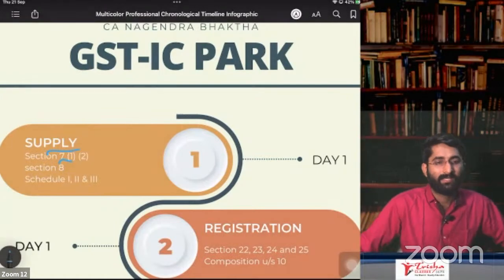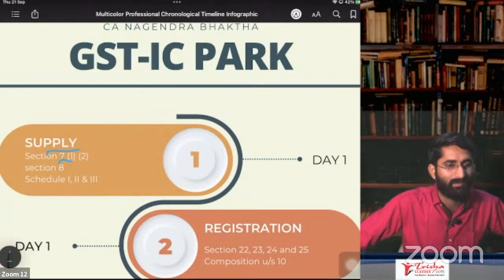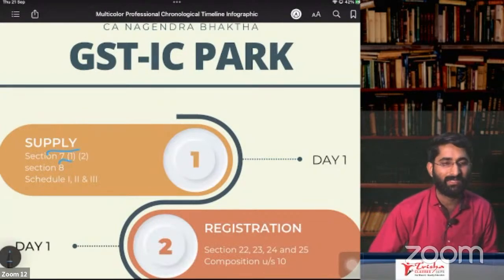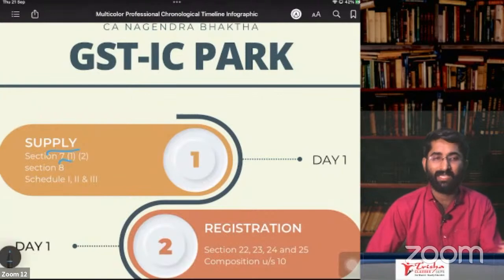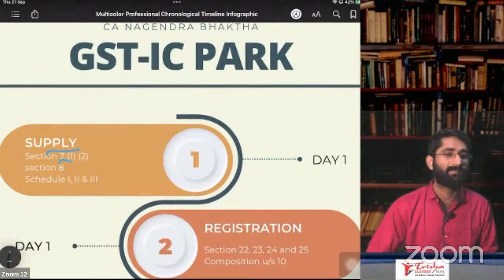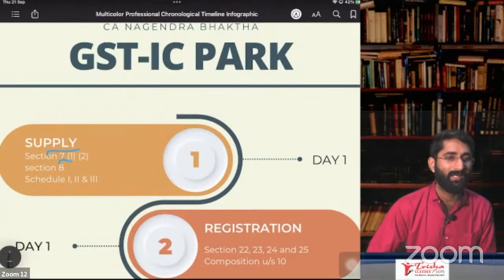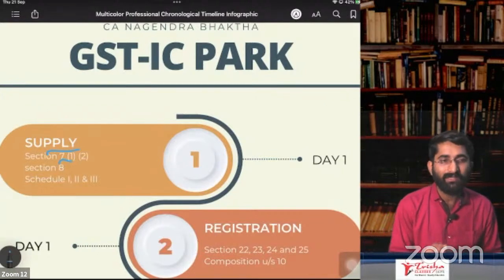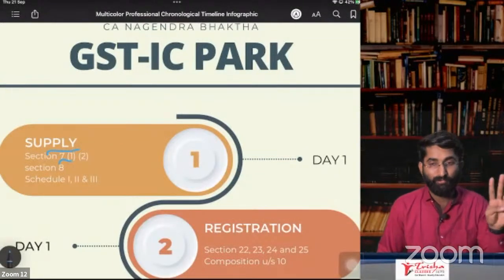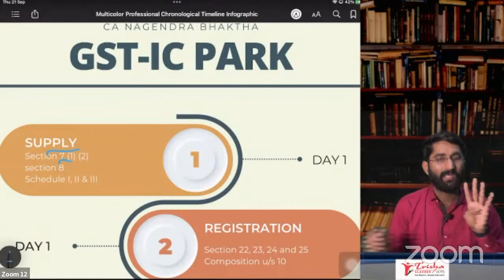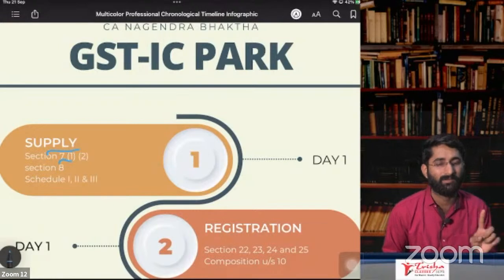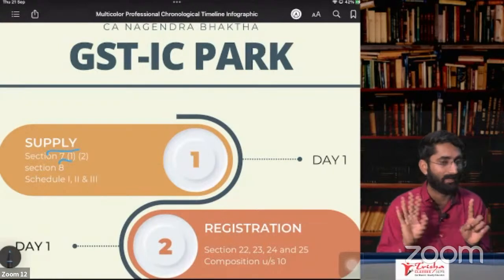Later about section number 7, subsection 1, clause C, that was about deemed supply, even though there is no consideration. See, section number 7, subsection 1, clause A and B, if there is consideration, only then there is supply. But section number 7, subsection 1, clause C, it is deemed supply. In case of deemed supply, even if there is no consideration, we will consider it as supply. There are 4 paragraphs here. Which are the 4 paragraphs? Paragraph number 1, that is about permanent transfer or disposal of the asset on which ITC is availed.